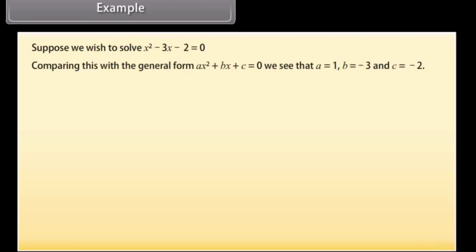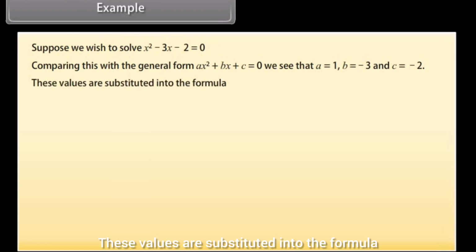Example. Suppose we wish to solve x² − 3x − 2 = 0. Comparing this with the general form ax² + bx + c = 0, we see that a is equal to 1, b is equal to −3 and c is equal to −2. These values are substituted into the formula.